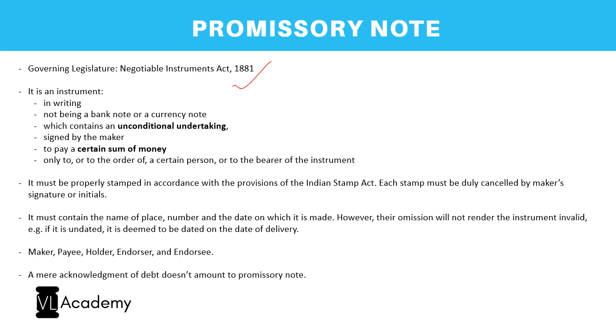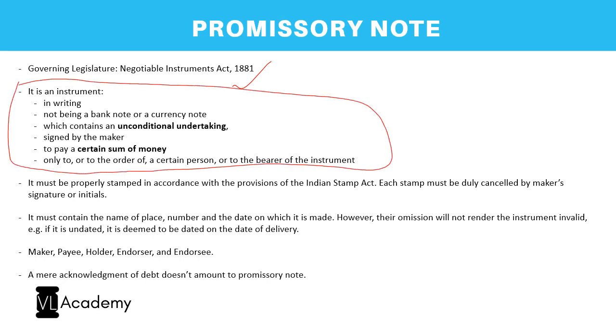And this is how the promissory note has been defined under the act. Firstly, it is an instrument. So it shall be in writing, it shall not be oral. And it is not a banknote or a currency note. Why do they have to specify that it is not a banknote or a currency note? We will come to that a bit later. Now, it should contain an unconditional undertaking, right? Unconditional. There are no subject tos. It is an unconditional undertaking.